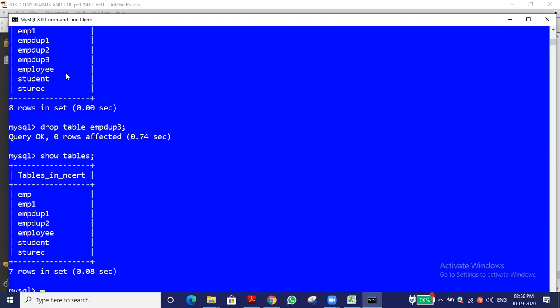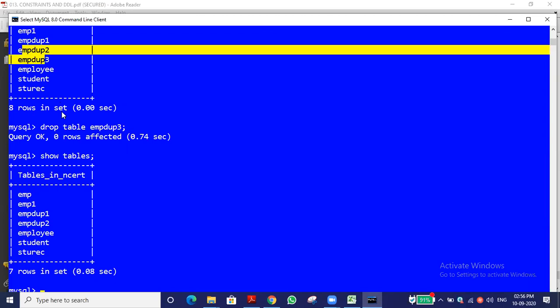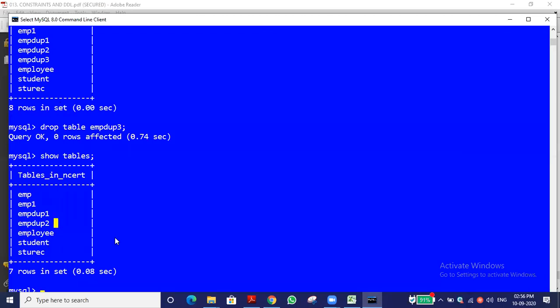Yes sir, after we executed the command, the table has been deleted. So this is the way to delete a table. To delete your database, it is the same thing. We won't do it now; later I will show that. That is drop database, database name.